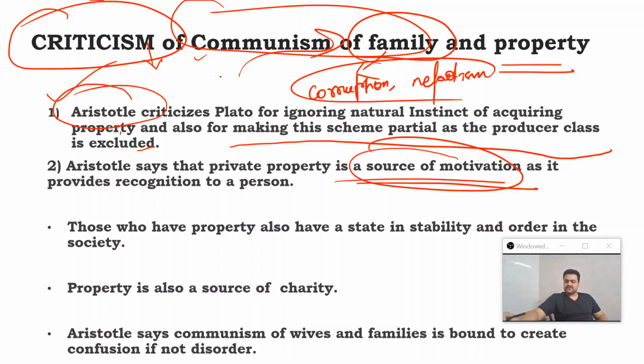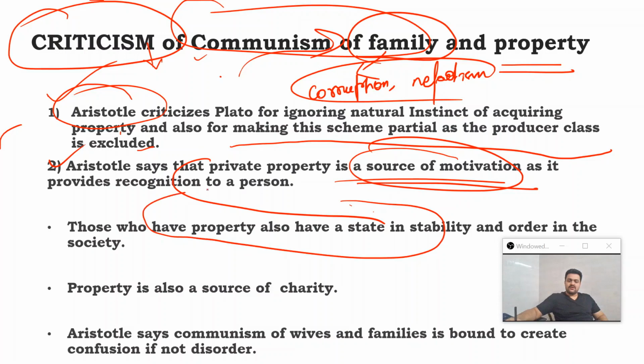By doing away with the institution of property, we are taking away that factor of motivation which propels individuals to work harder, to be competitive, to be innovative. That is what Aristotle is saying in his criticism. Now, property has other usages also. For example, property provides stability and order in society.